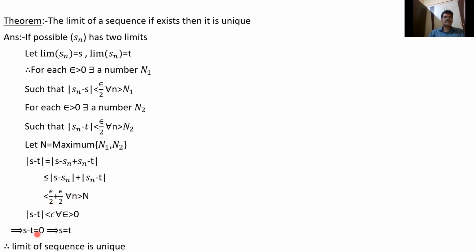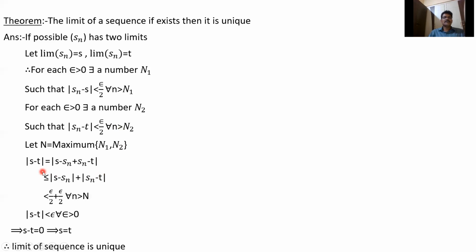So that means S minus T must be 0. Therefore, the limit of a sequence is unique. Here, limit Sn equal to S means we get mod Sn minus S less than epsilon by 2 for all n greater than n1. There is a number n1 for any epsilon greater than 0. And limit Sn equal to T means there exists a number n2 such that mod Sn minus T is less than epsilon by 2 for all n greater than n2. If I take N equal to the maximum of n1 and n2, these two are true for n greater than capital N.